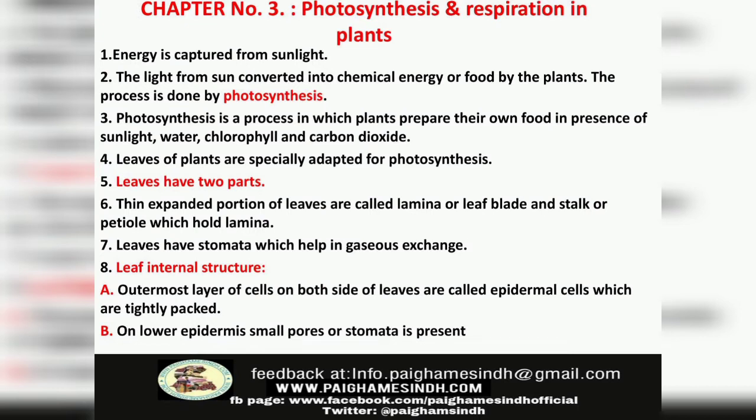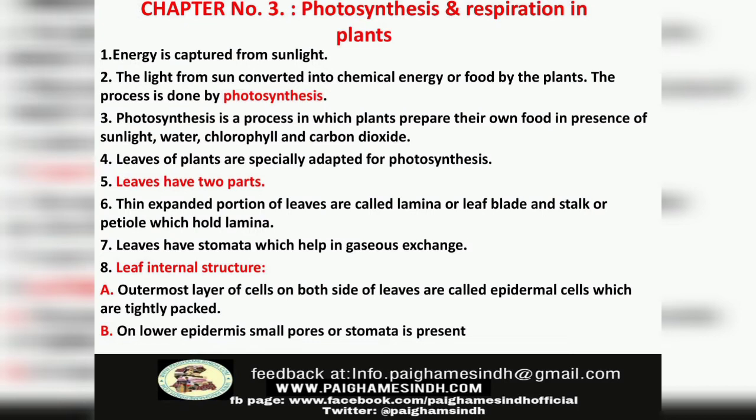Number 3. Photosynthesis is a process in which plants prepare their own food in the presence of sunlight, water, chlorophyll, and carbon dioxide. Number 4. Leaves of plants are especially adapted for photosynthesis. Number 5. Leaves have two parts. Number 6. Thin expanded portion of leaves is called lamina or leaf blade, and stalk or petiole which holds lamina.